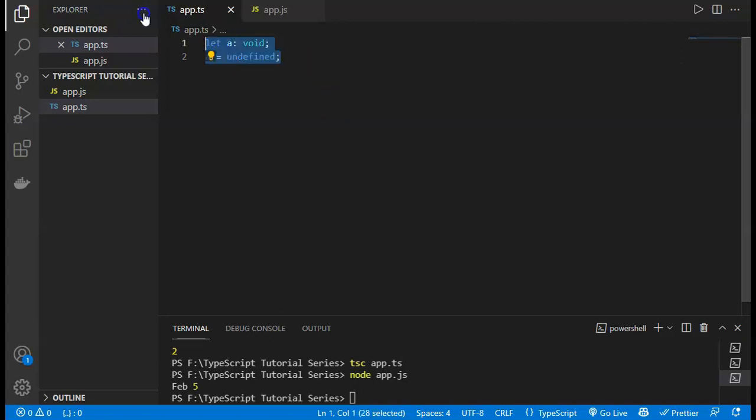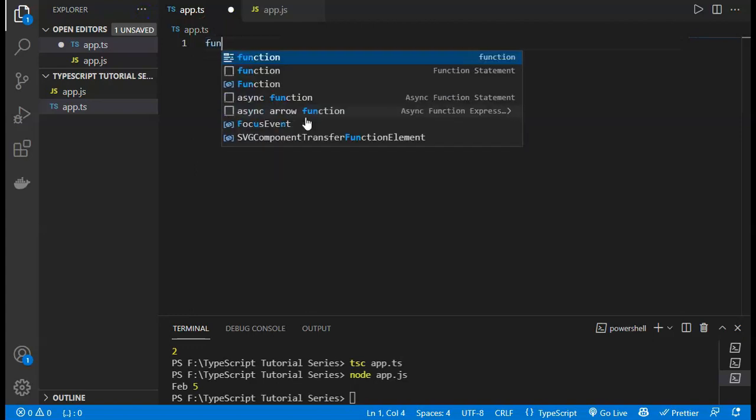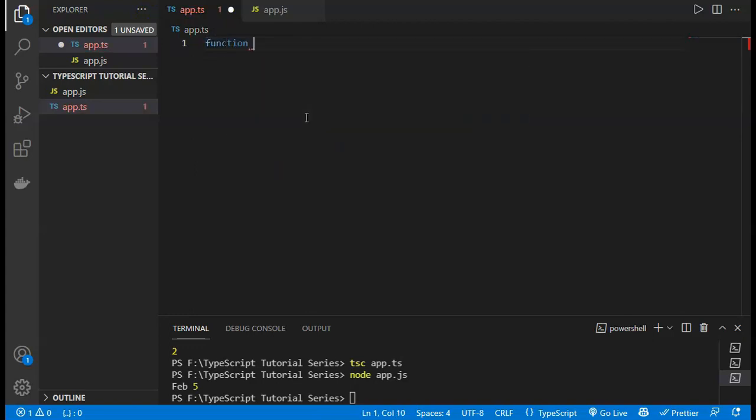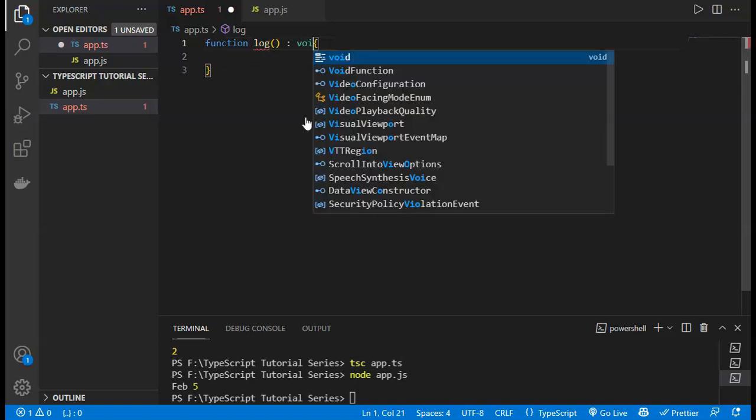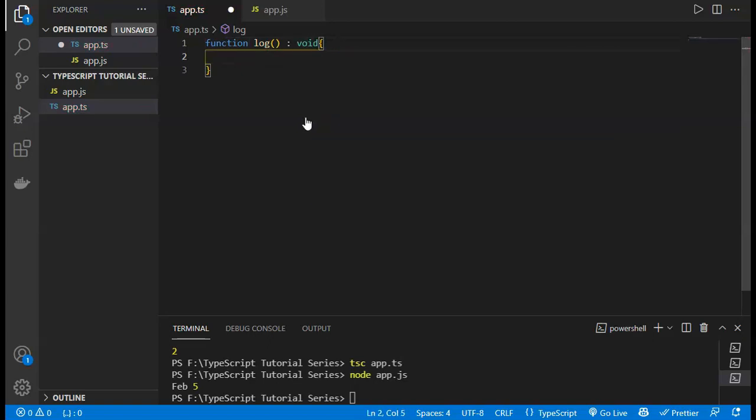They are also used in functions, and functions we will cover later in the course. If we have to use a function which only does a console.log, the function log will contain a message also. If we define the type as void, the function will contain the type void. If I console.log it, it will contain hello. Now you will see the function doesn't return anything, so it means it is of type void.